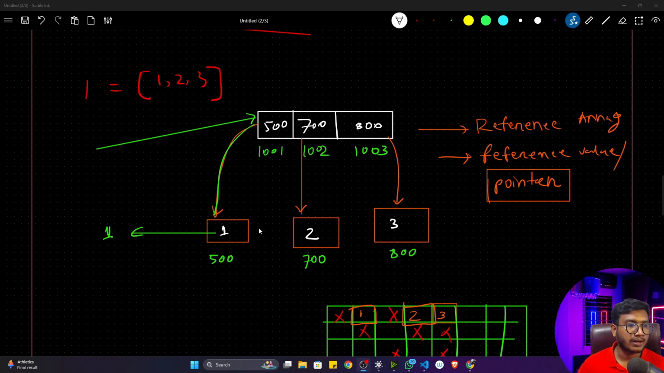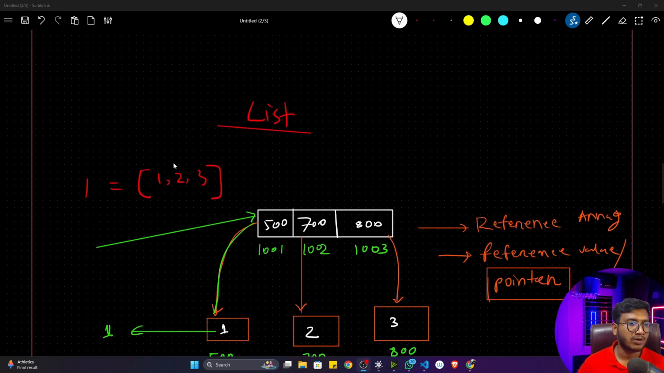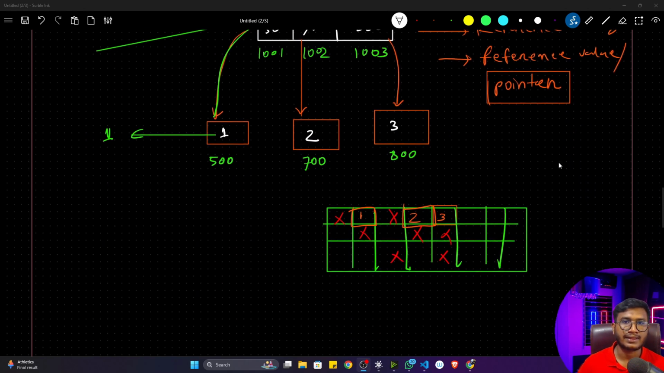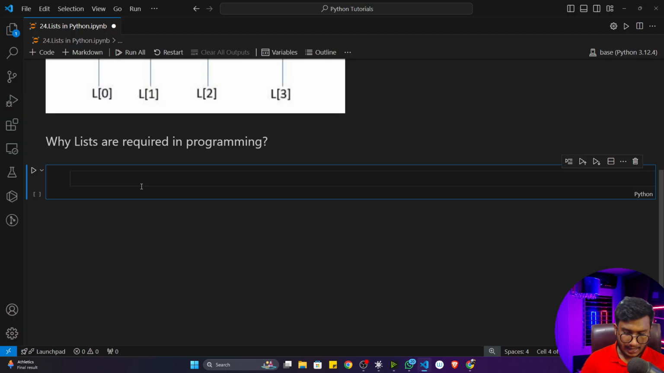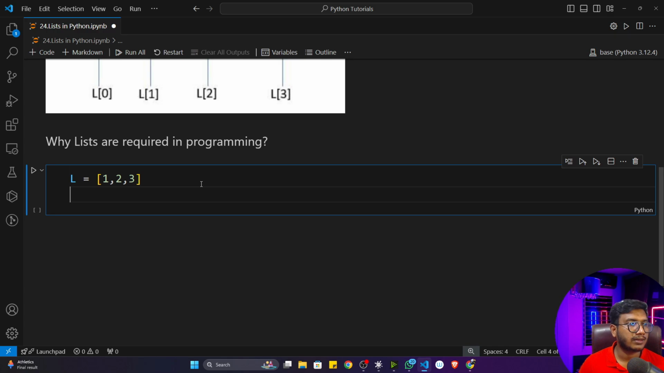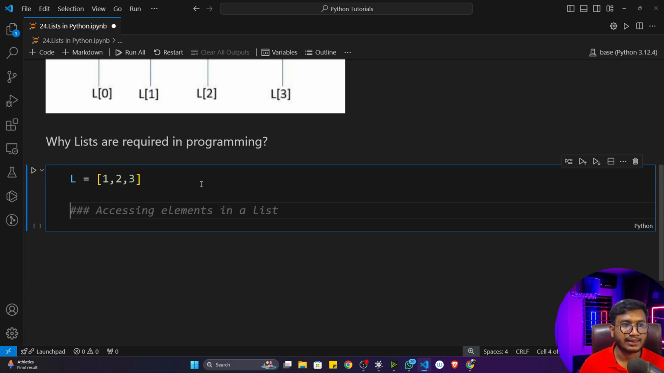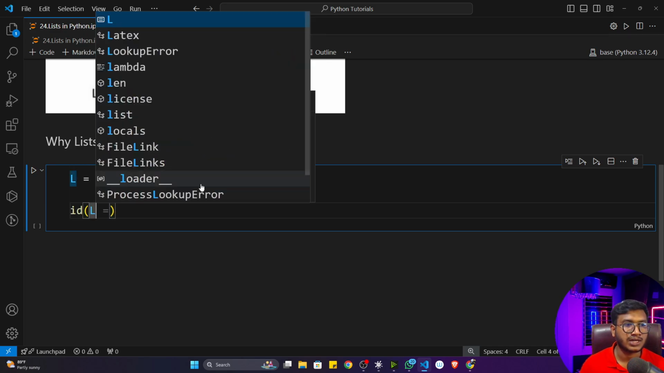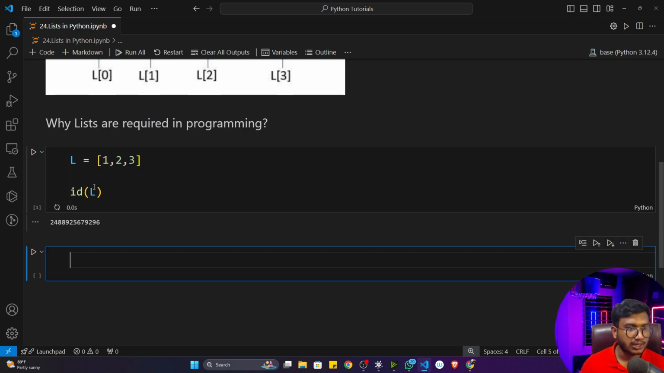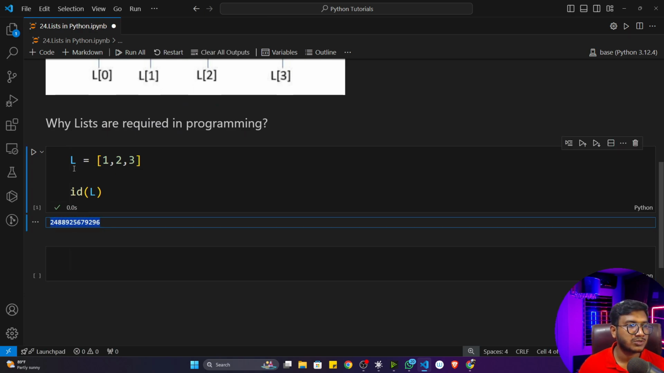Now let me show you one amazing practical demo of this particular representation. I think then this concept will be more clear. So I'll go to my code editor, and here I'm going to define a list. Let's say L is a list, and inside that I'm storing some values, let's say 1, 2, 3. Now if you want to see the memory address of this list, you can use the id function. Inside that you pass this list object. Now if I execute, it will show you the memory address of this list.